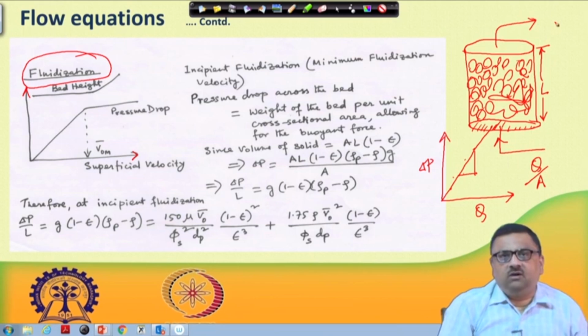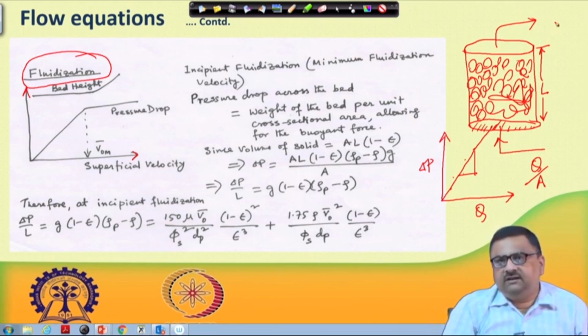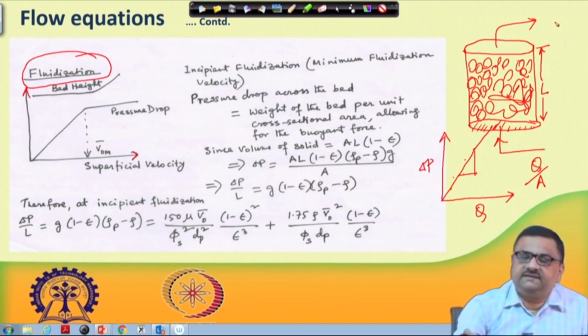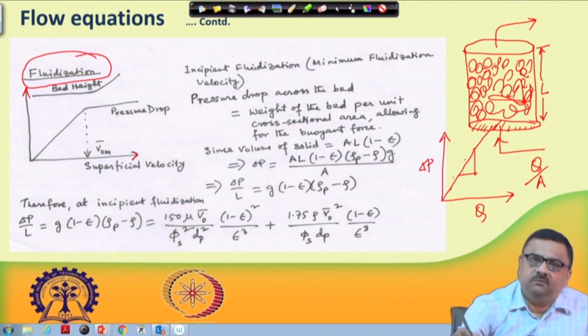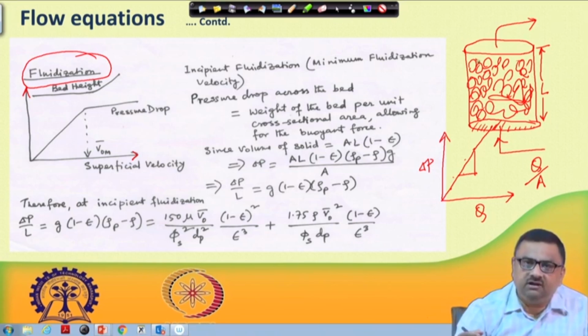In fact, this is one way these filters are cleaned. Say, for example, somebody is working on a gravity filter. If you have a sand bed and continuously pour water, and the water contains a lot of suspended solids, like mud, you want to get rid of those.